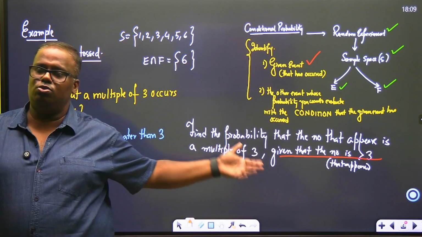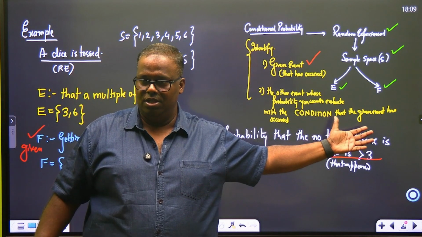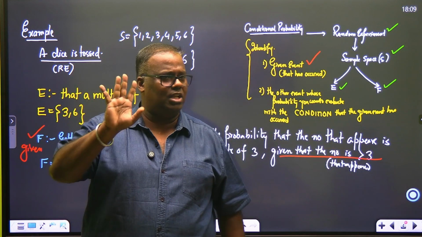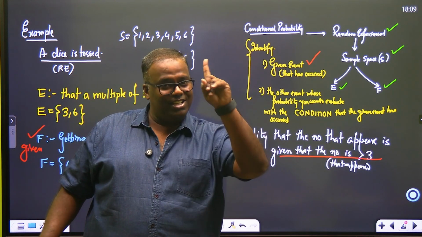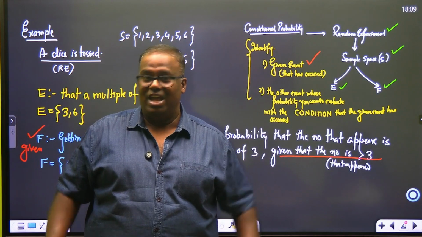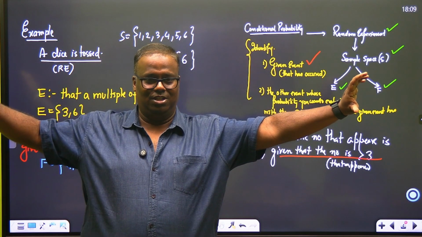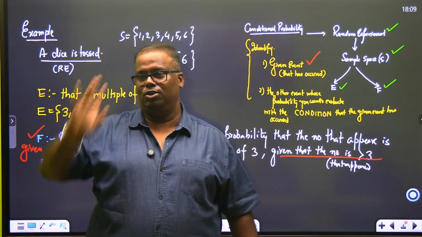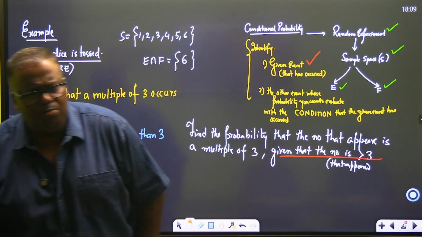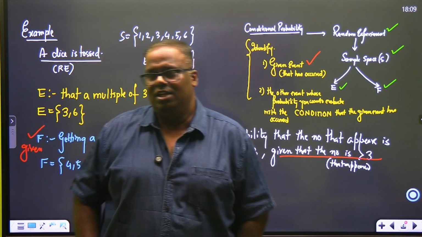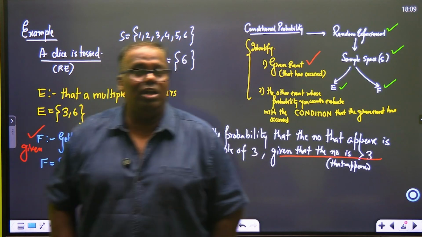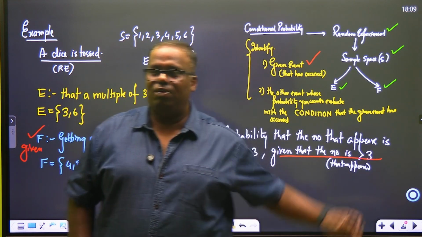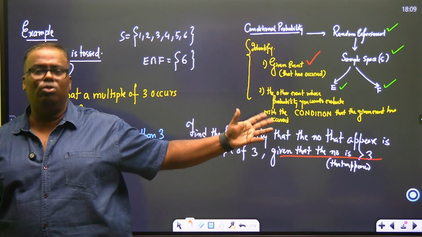फॉर्मूला के अनुसार उसको F डिनोट कर दो. फिर क्या करेंगे? उसकी प्रोबेबिलिटी निकाल लो. That's not correct. First is understand the random experiment and write down the sample space. Understood? Then you try to find out the two events in the question. Just go for two events. There will be two events in the question. You have to identify. Out of those two events, one event will be a given event. Designate it as F. Find the probability of that F. How do you find it out?